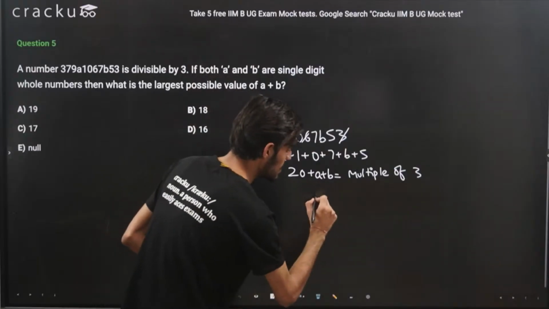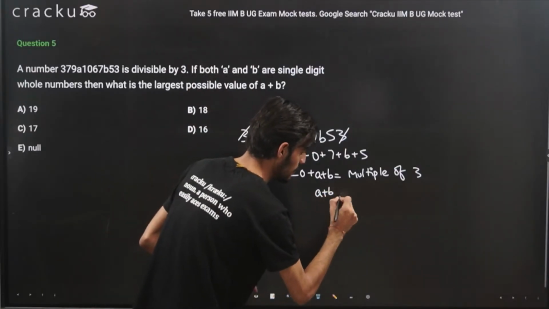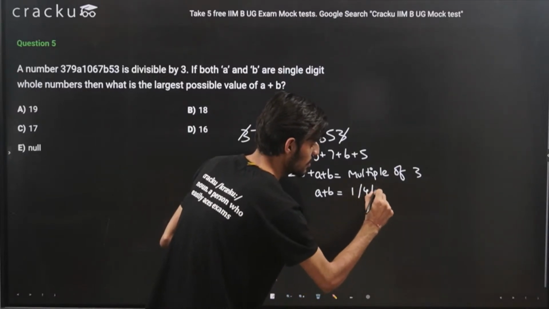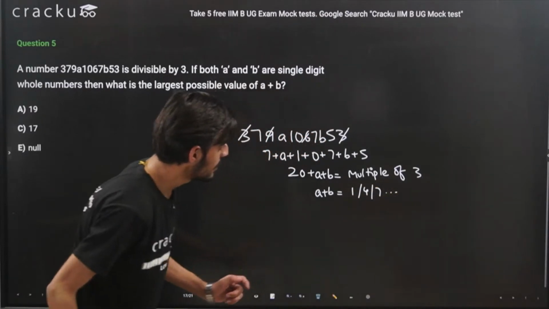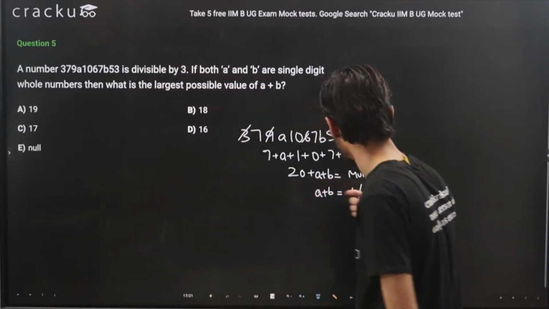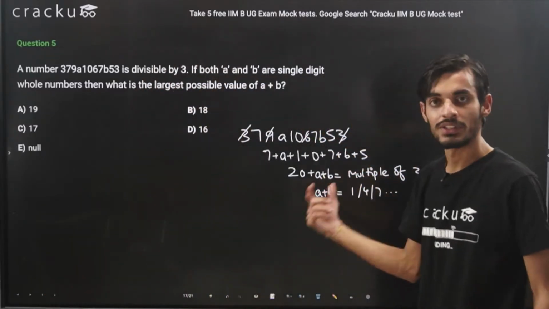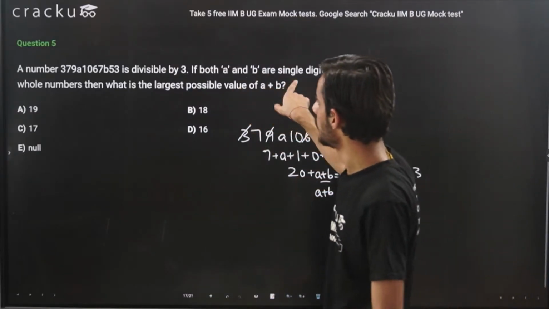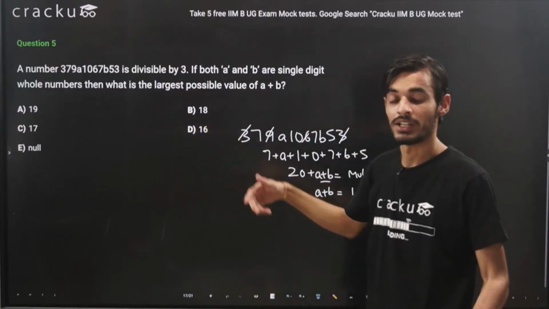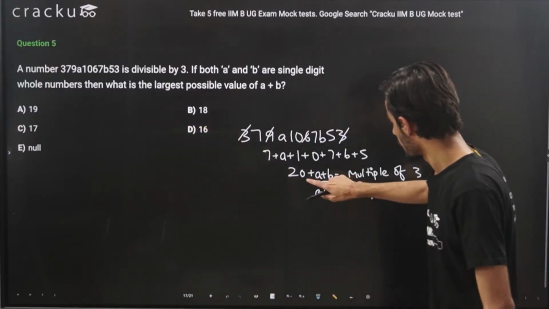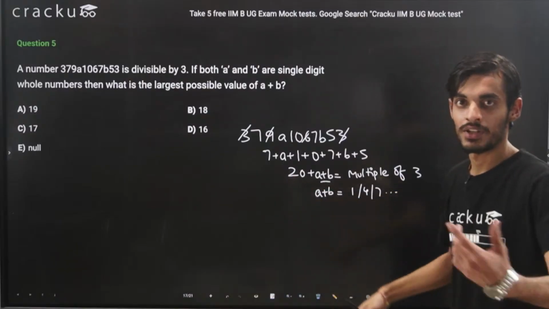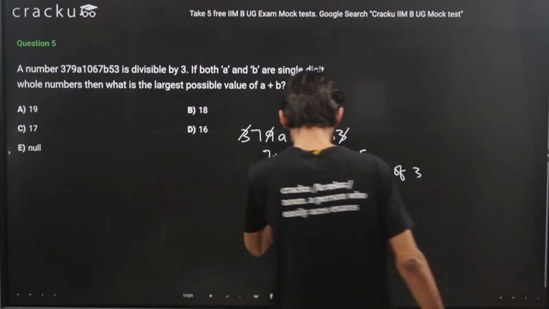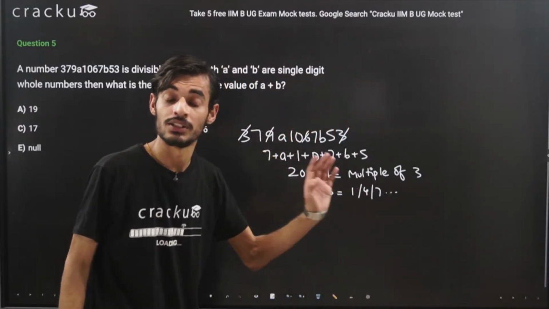So the value of A plus B will be either 1 or 4 or 7 and so on. Because we want this to be a multiple of 3, the smallest multiple of 3 that is greater than 20, and because these two numbers are whole numbers, we can't take negative digits. So adding something to 20 will give us a larger value than 20. So essentially we need the numbers which are greater than 20 and are divisible by 3.